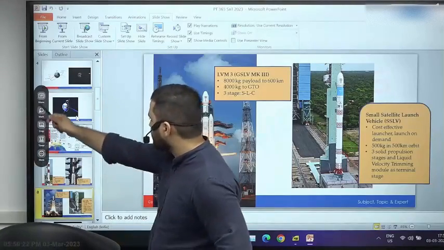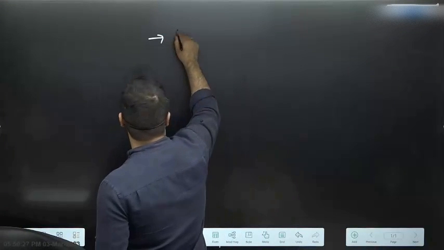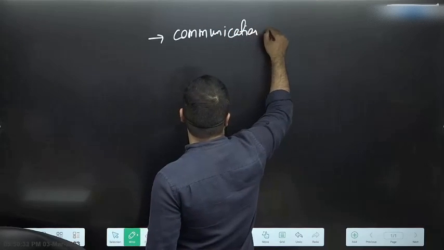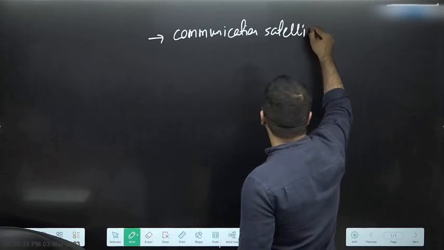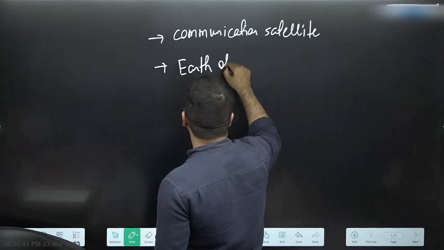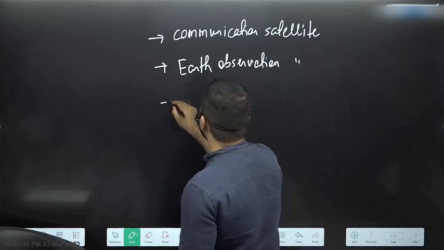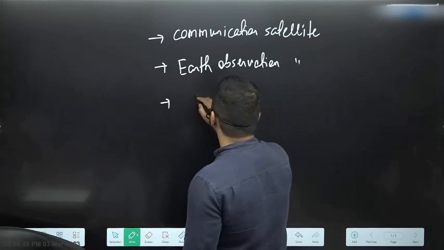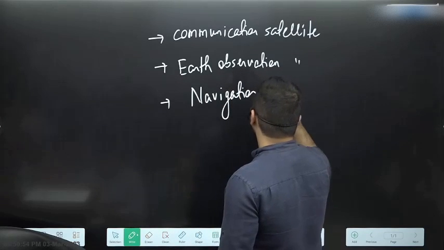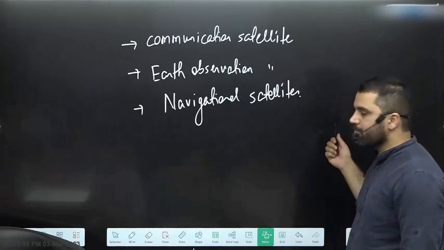Whenever we use the word space technology, we can have a type of satellite called a communication satellite, or a type called an Earth observation satellite, or a satellite called a navigational satellite. Now, all of them have different objectives.